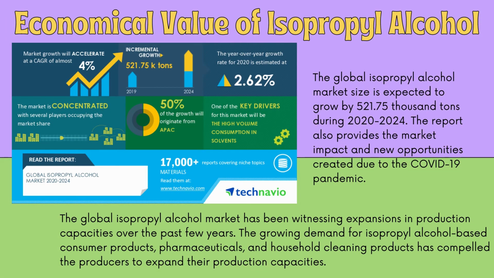What is the economic value of isopropyl alcohol exactly? Well, the global isopropyl alcohol market size is expected to grow by 521.75 thousand tons during the four-year period between 2020 and 2024. Reports have also suggested that the COVID-19 pandemic has created new opportunities and impacted the isopropyl alcohol market. Not only that, the global isopropyl alcohol market has been witnessing expansions in production capacities over the past few years.